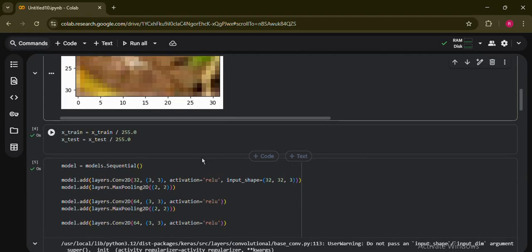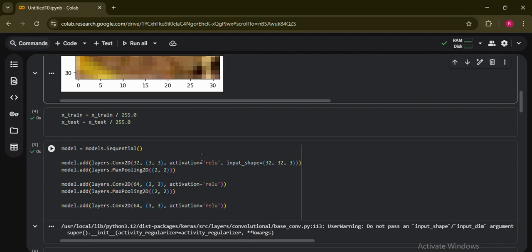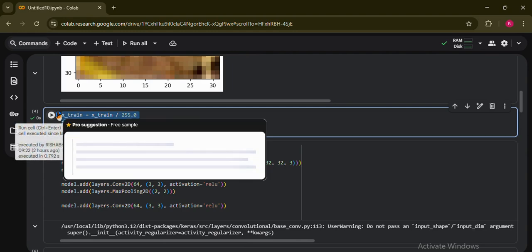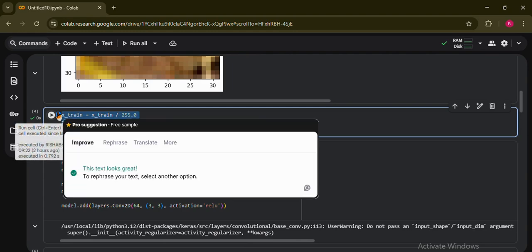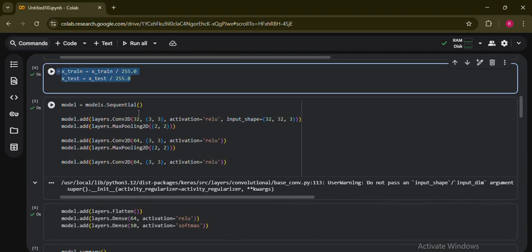The next step is to start the data preprocessing. Very first, we're going to normalize our data. So this is for normalizing our data. We always normalize images so that pixel values lie between 0 and 1. That is why we need to normalize the data. This helps the CNN to learn faster and more accurately.